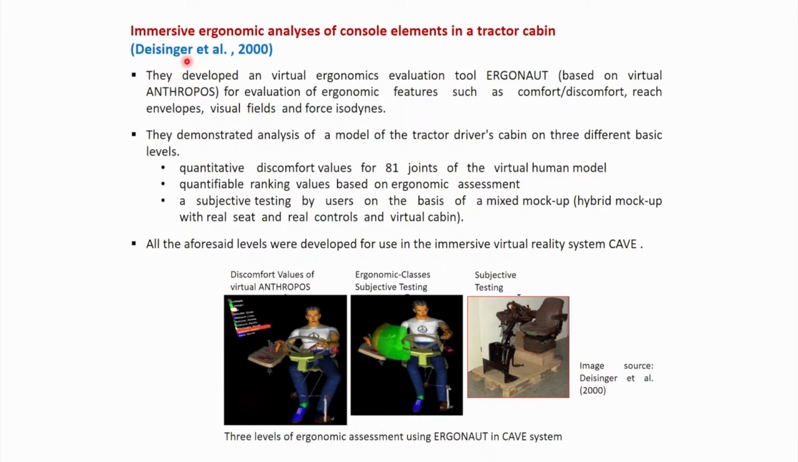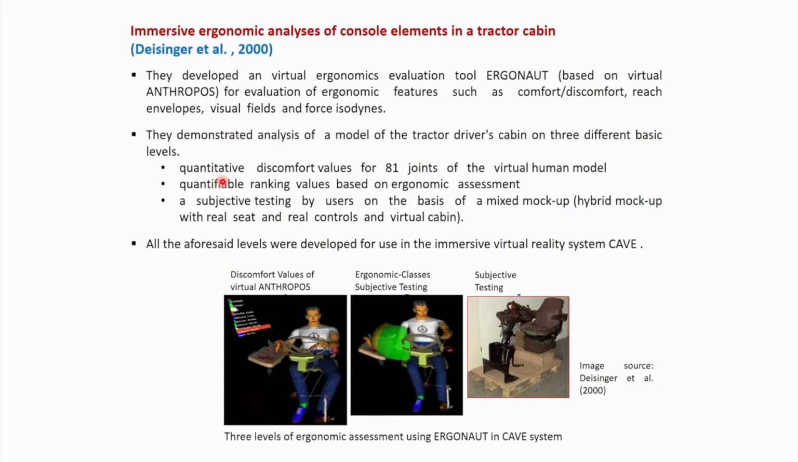The authors, Dezinger et al., 2000, developed a virtual ergonomics evaluation tool, Argonaut, based on Virtual Anthropos. This is the earliest software. Based on this software, they developed Argonaut for evaluation of ergonomic features such as comfort, discomfort, reach envelopes, visual fields, and force isodynes. They demonstrated analysis of a model of the tractor driver's cabin on 3 different basic levels.